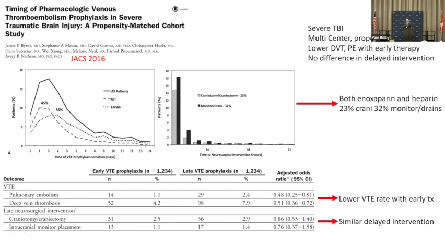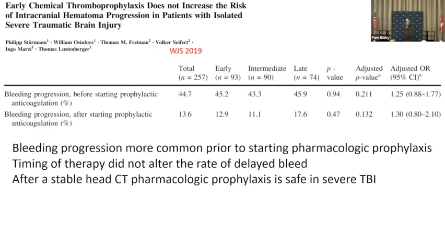The one thing I would say is bleeds do occur after TBI. Progression occurs, but they occur mostly before you start the prophylaxis, and they also occur after prophylaxis is started, but the rate of progression of bleed is about the same whether you give prophylaxis or not. Next paper. Next slide, please. Thanks. This is World Journal of Surgery, 2019. Very similar findings, early, intermediate, or late dosing, and with early dosing, there was a lower rate of VTE, and there was no difference in progression of bleeds if you gave early, intermediate, or late therapy.